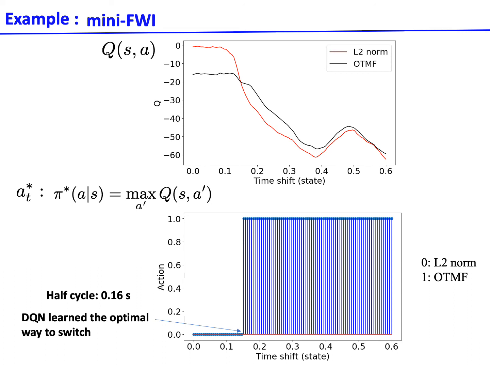We can see that when the travel time difference is small, the L2 norm has larger Q values, meaning that we should use the L2 norm function when the travel time difference is small. However, when the travel time difference becomes larger, the Q value for the OTMF becomes larger. That means the Q network tells us we should shift to a more advanced misfit function to avoid cycle skipping.